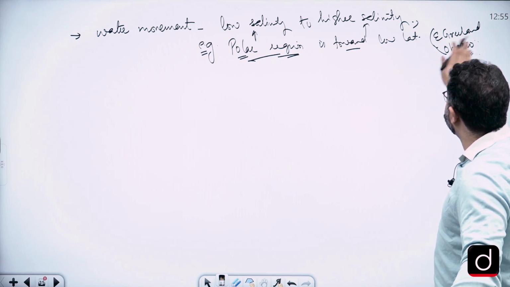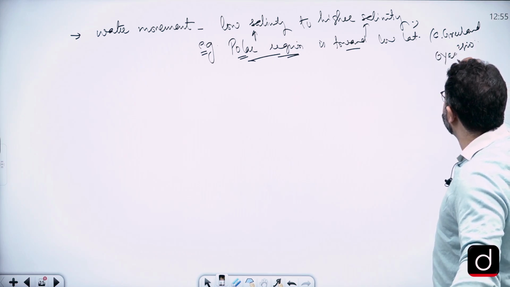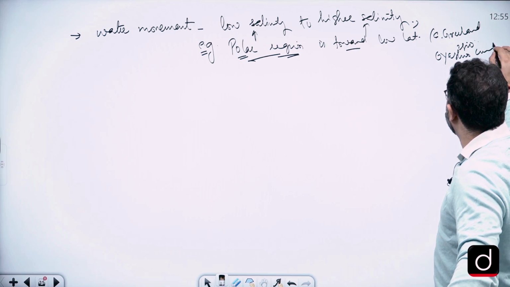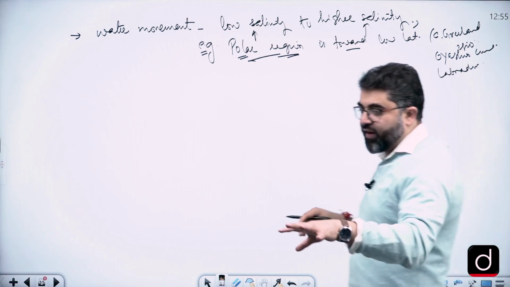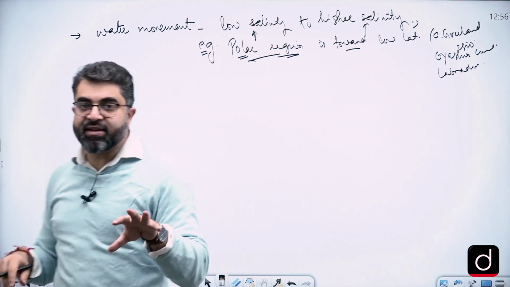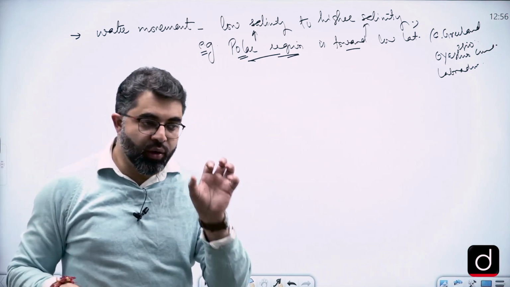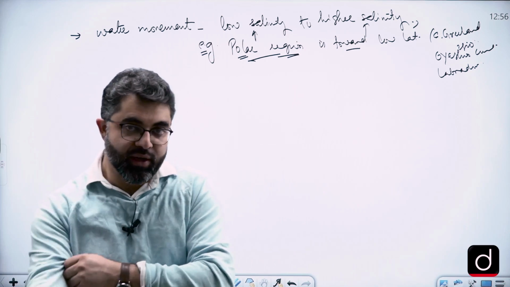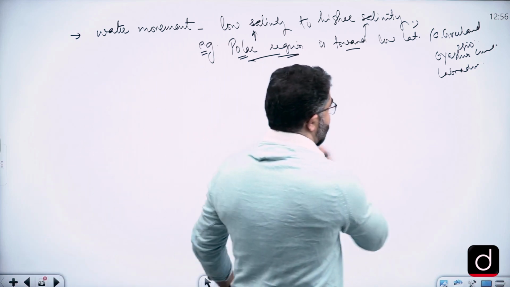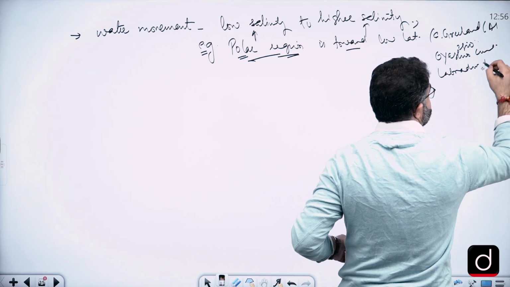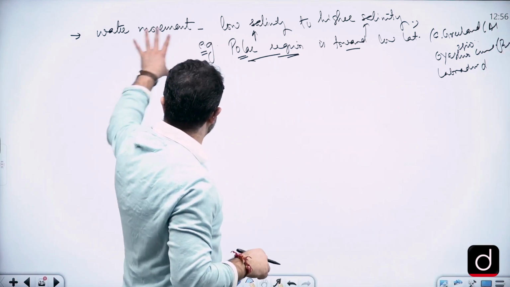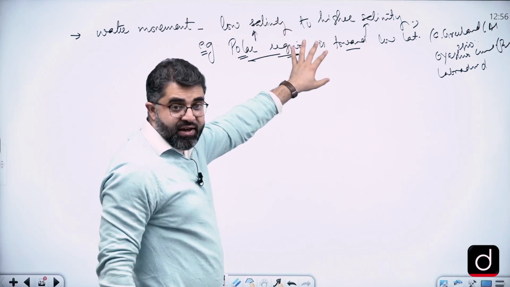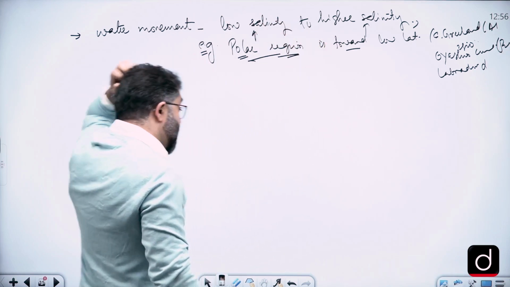Oyashio current, Labrador current. So be specific that Labrador current and East Greenland current are in Atlantic Ocean, Oyashio current is in Pacific Ocean. So be very specific here that these are the Atlantic Ocean currents and this is the Pacific Ocean current. That happens in that water movement from low salinity to higher salinity.